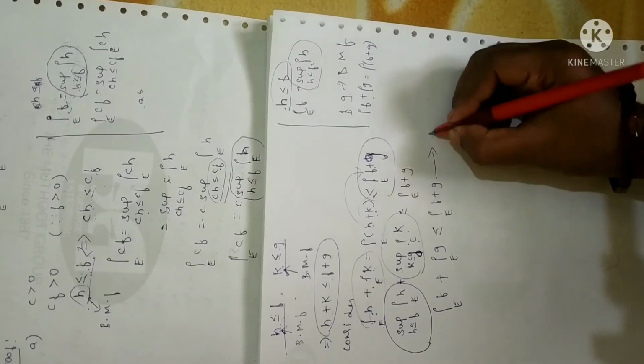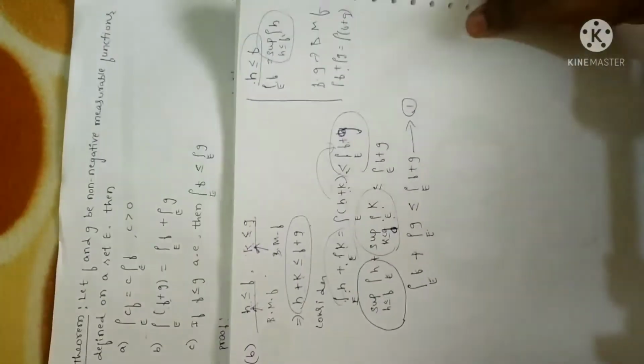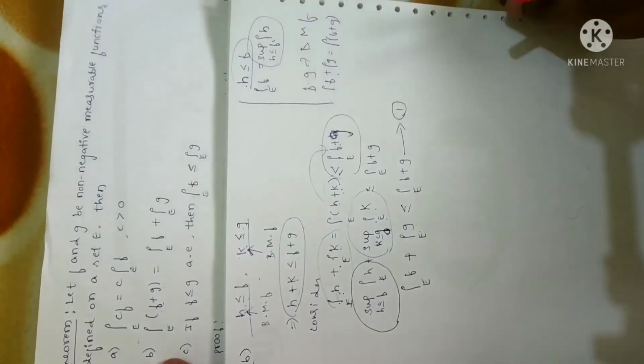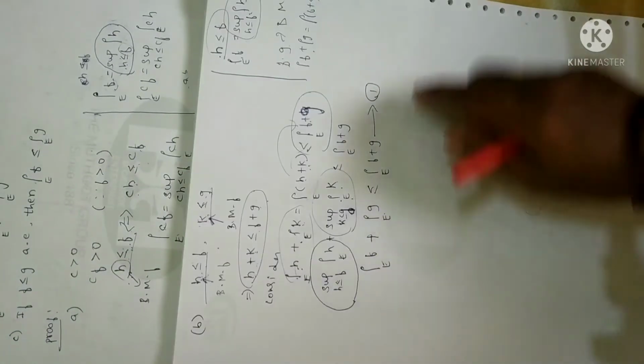Now let me take this as equation 1. Still it is not proved. Why? Because you can look at the statement: we have an equal sign in between, but here we have less than or equal to. So the reverse inequality also we have to prove in order to prove the statement. I hope equation 1 is clear for you.